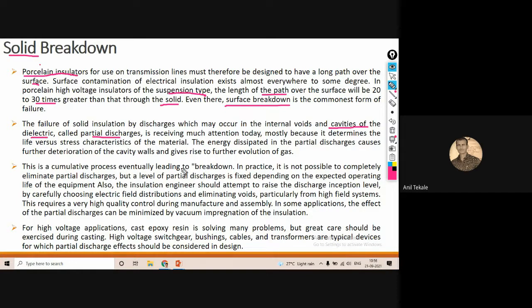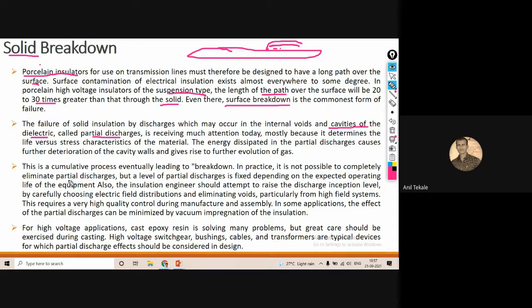Suppose there is a pipe of water, and a small hole is just leaking water one drop at a time. After 2 or 3 days you will see a small continuous flow of water, and after 8 to 10 days, if you have not done anything, you will see a major flow of water. Like that, there may be a partial discharge from this insulator, and after that you can see very long hazards.